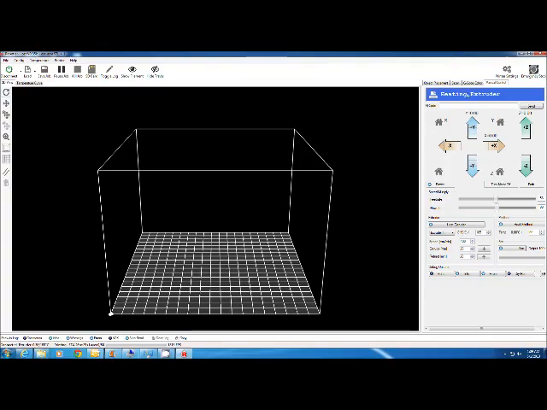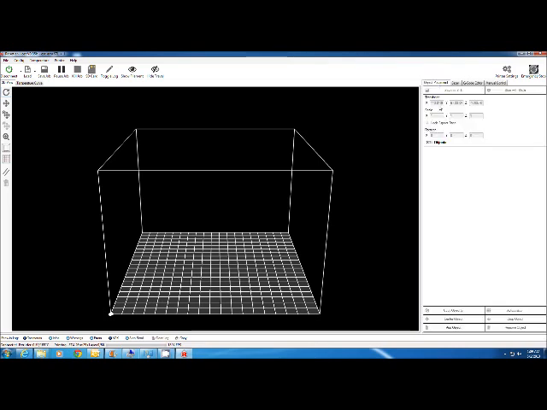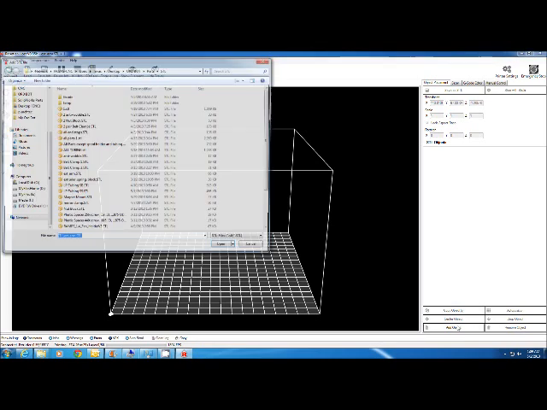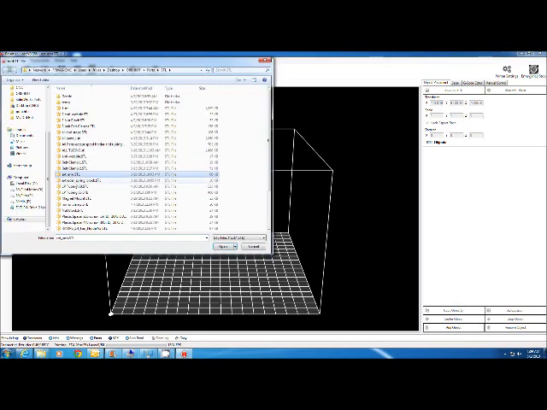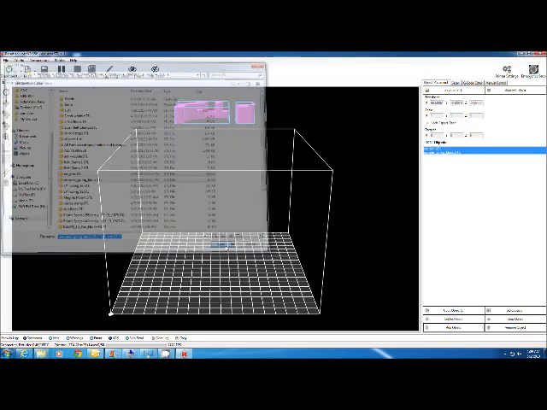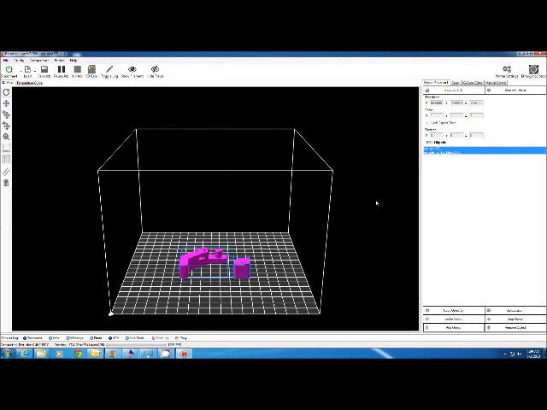Next, I'm going to show you how easy it is to print a part. So going back to the host software, we're going to go to the Object Placement tab. Down here we're going to add object. We're actually going to add 2 objects. It's going to drop them down to the bed. We can scale them or rotate them here if we wish. And then we would just hit this slice button here.